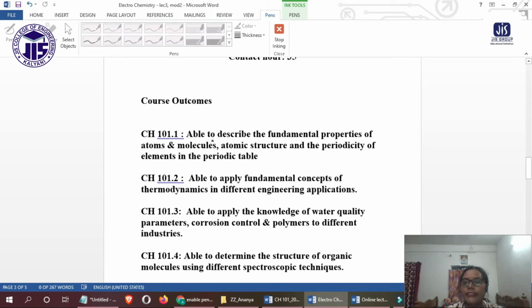After finishing this course, the student will be able to describe the fundamental properties of atoms and molecules, and they will know the periodicity of the elements in the periodic table. They can apply the fundamental concepts of thermodynamics in different engineering applications. Also they can apply the knowledge of water quality parameters, and corrosion control polymers to different industries.